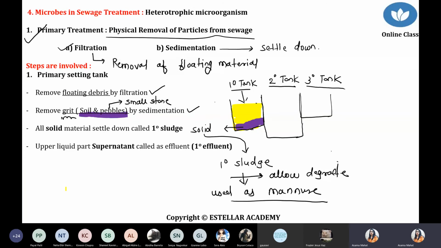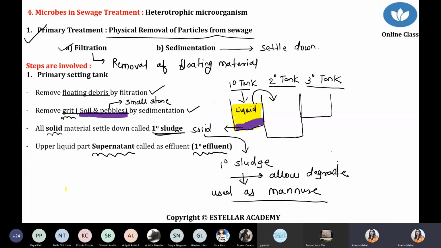And now what happened? That settled part is a solid part, simply called the primary sludge. And whatever liquid part is present, which floats above, that liquid part is called the supernatant, or simply the primary influent. And that primary influent we have to transfer into the secondary tank.